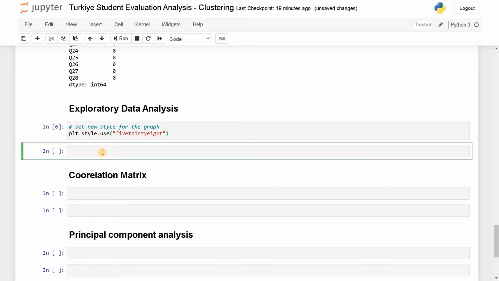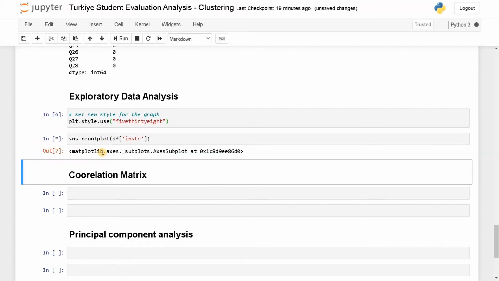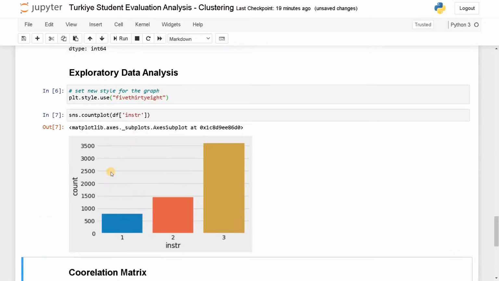Now let's do the analysis. sns.countplot, let's say df of instructor. Run this. As you can see, instructor 3 has taken more courses compared to instructor 1 and 2. We don't have names here, but it is clear that instructor 3 has taken more courses than the combined count of the other instructors.